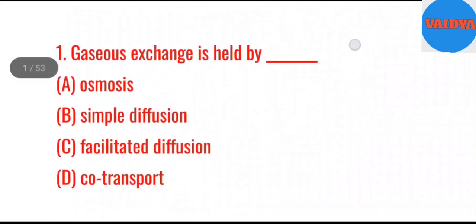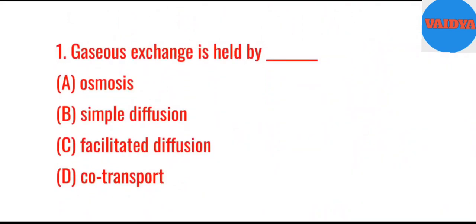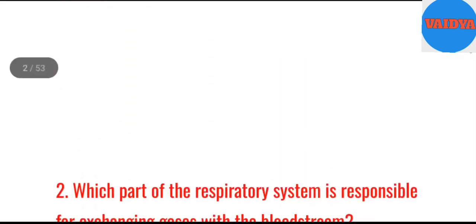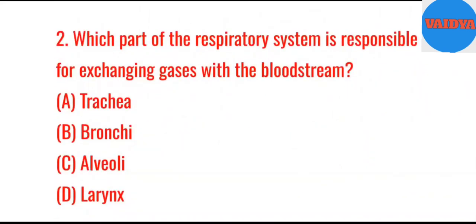1. Gaseous exchange is held by blank. A. Osmosis. B. Simple diffusion. C. Facilitated diffusion. D. Co-transport. Answer. B. Simple diffusion. 2. Which part of the respiratory system is responsible for exchanging gases with the bloodstream? A. Trachea. B. Bronchi. C. Alveoli. D. Larynx. Answer. C.